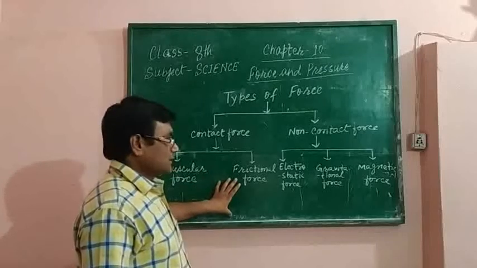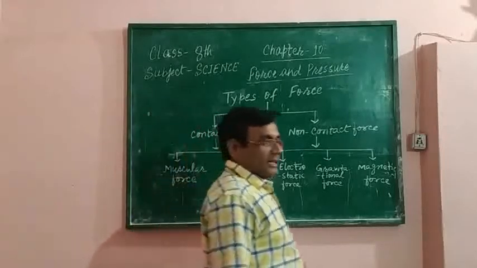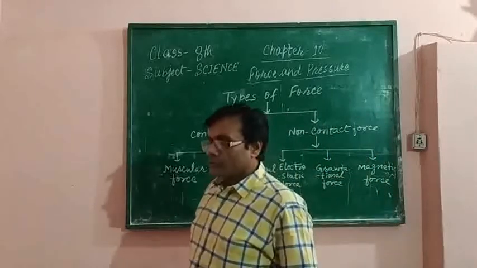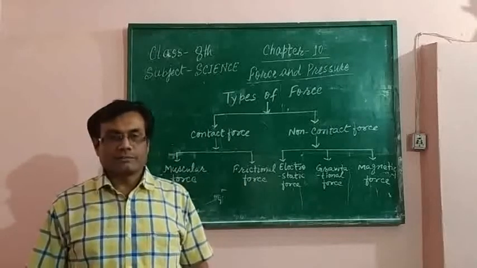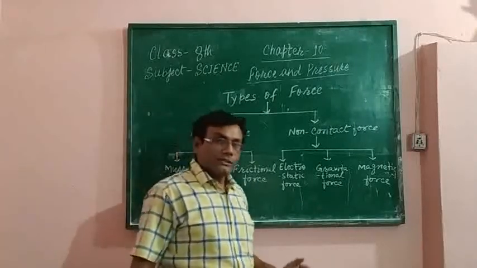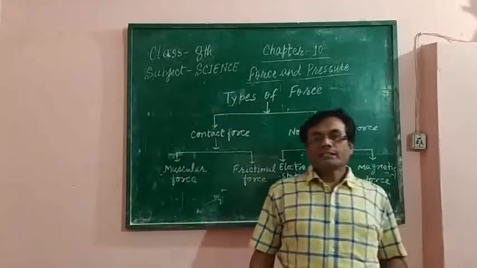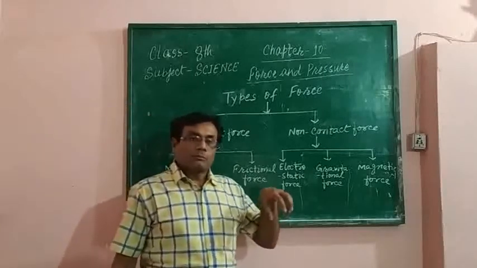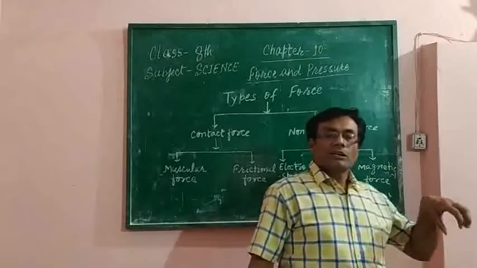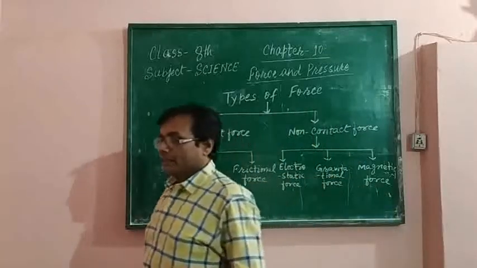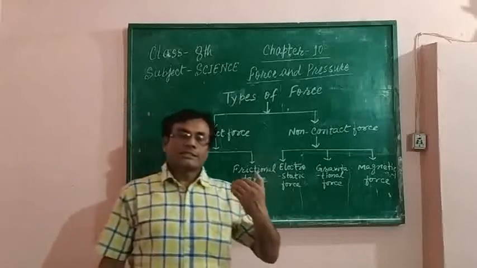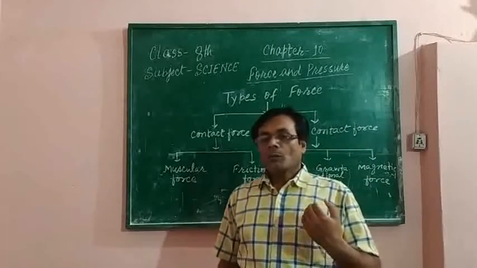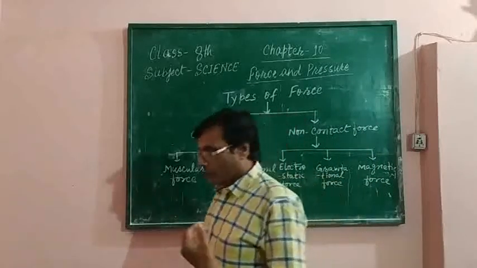Second, frictional force. You have seen that when you walk on the ground, what happens? Try to observe. When you walk on the land, you find that your leg applies a force on the earth, and in the result, the earth also applies an opposite force on the leg.